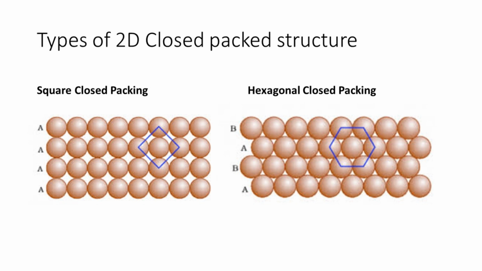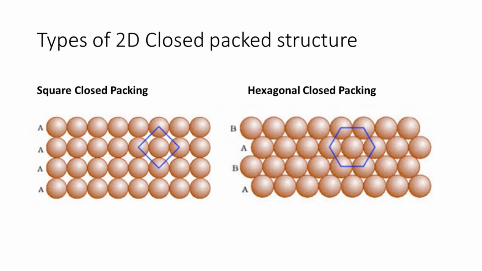In this type, if the first row is labeled as A type, then second and all subsequent rows are also identical. Hence, they are of the A type, and therefore this planar two-dimensional close packing is called AAAA type as shown in figure. In the second way, forming hexagonal close packing.